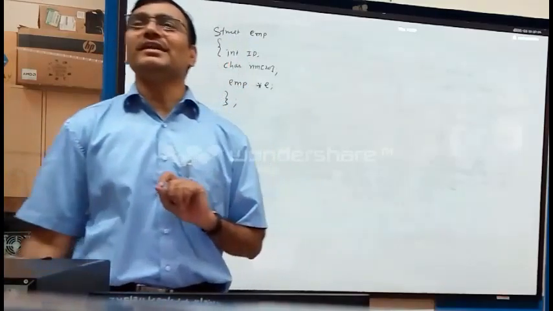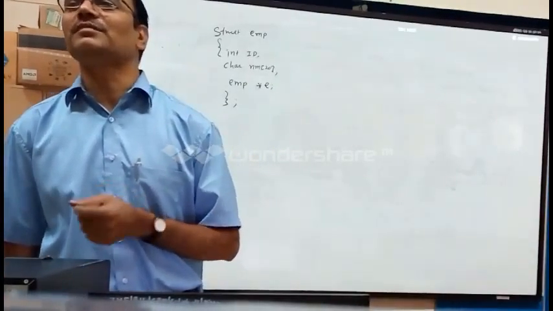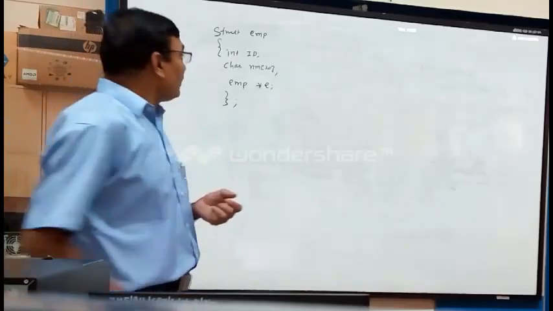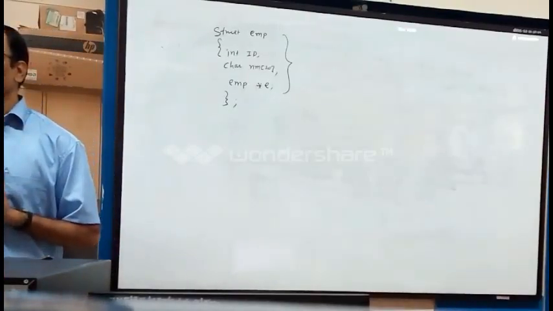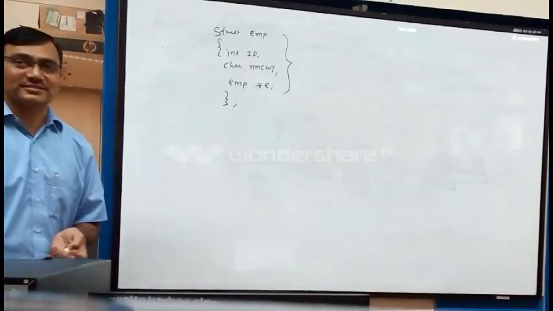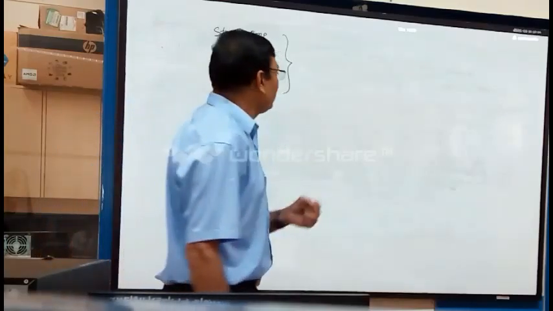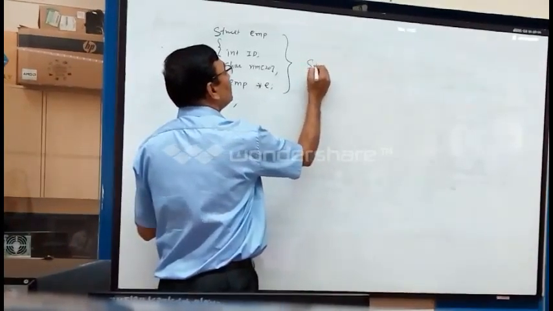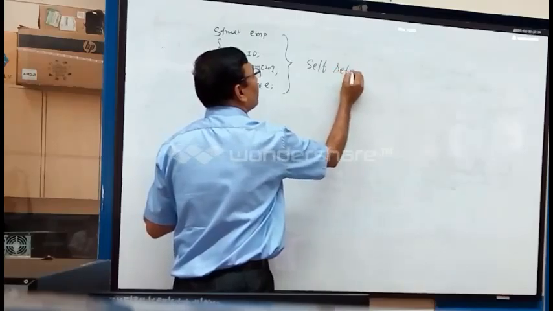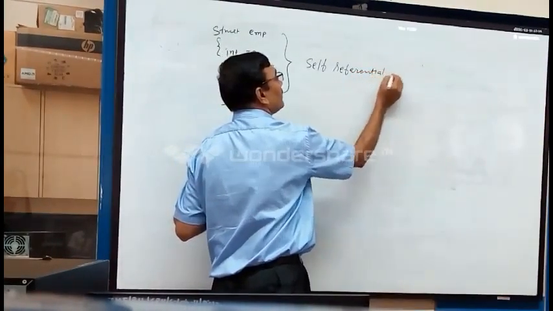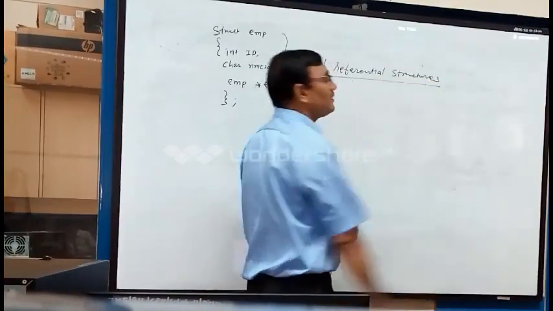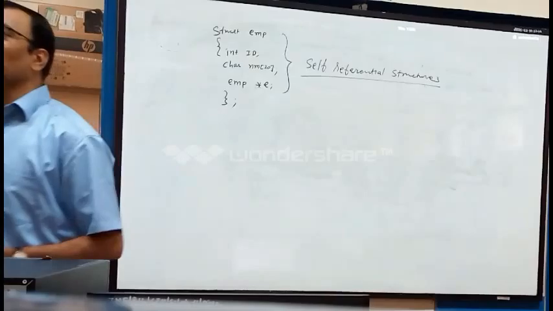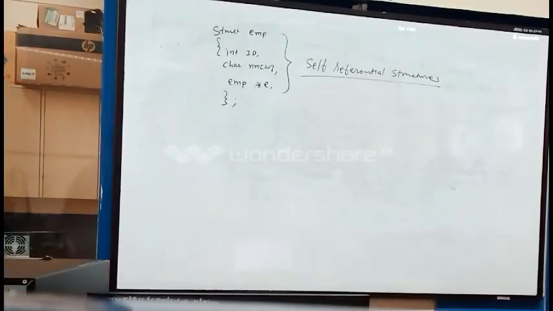The star indicates that E is a reference, or a pointer pointing to the structure. Now, which type of structures are these? Self-referential structures. Self-referential structures are those structures which have a reference to the same structure within their definition.